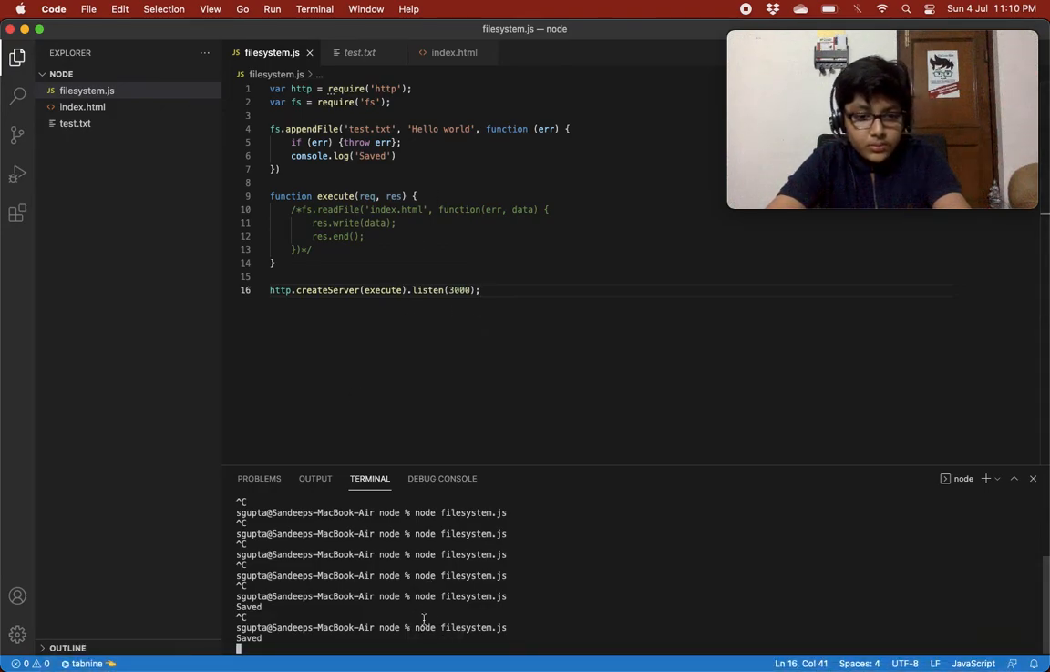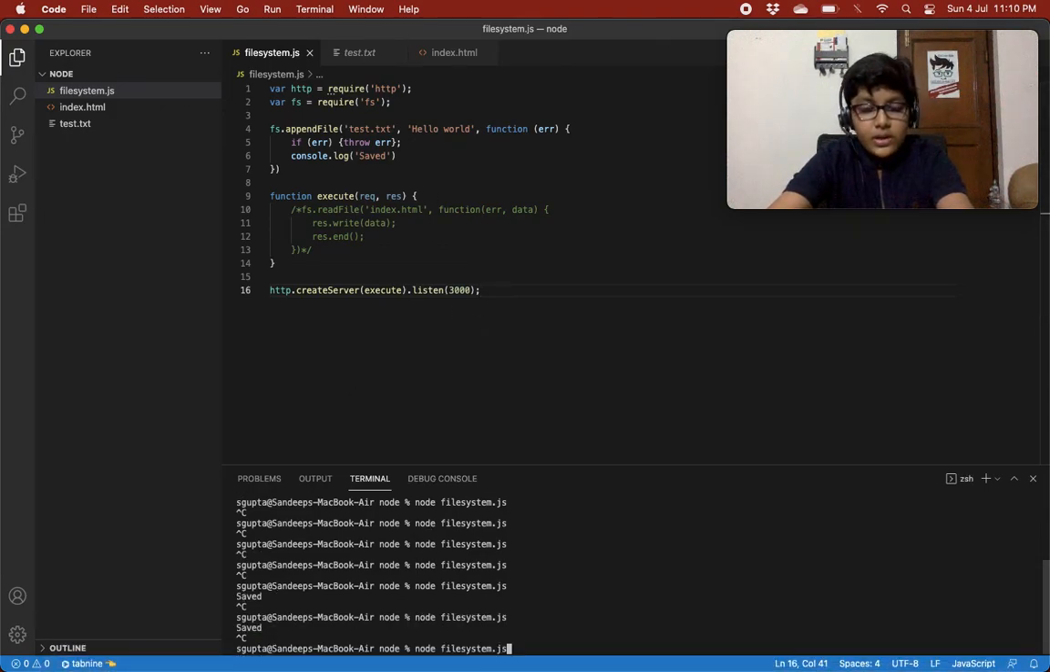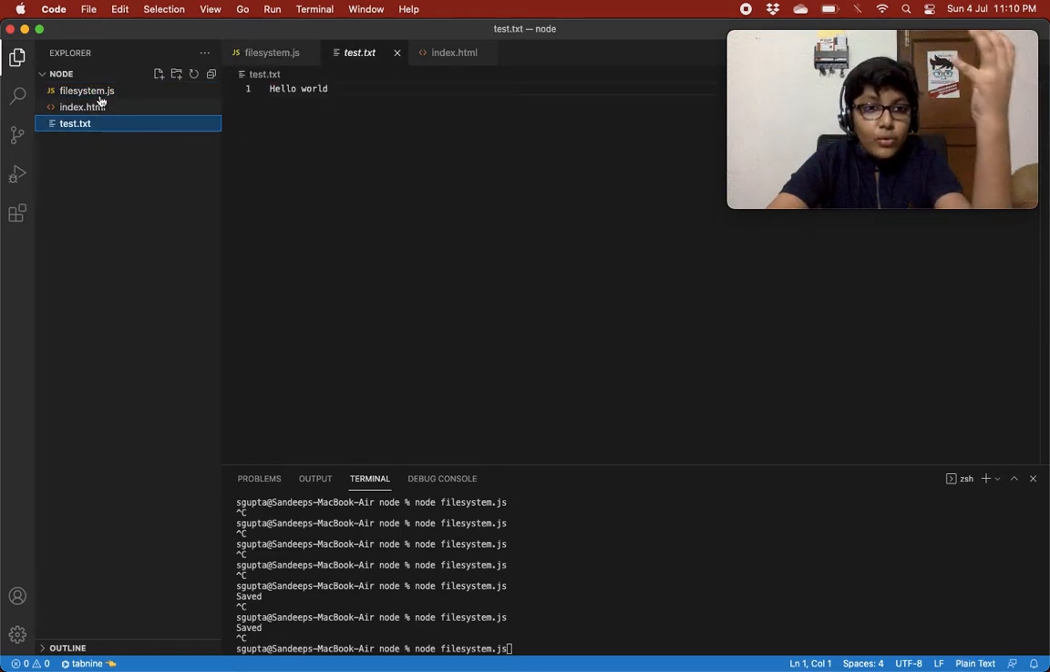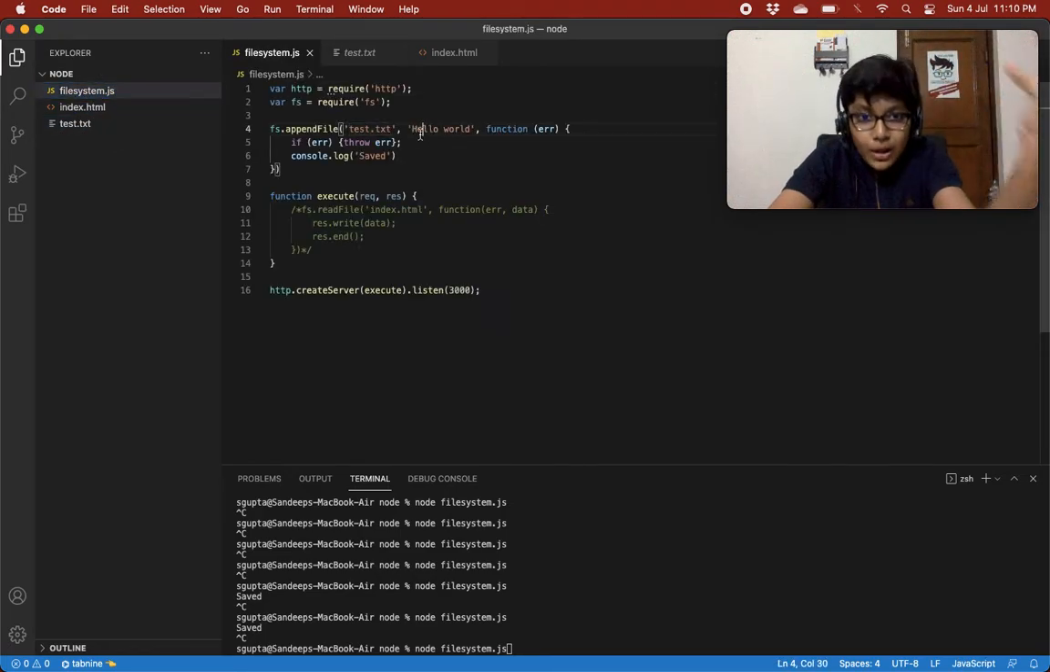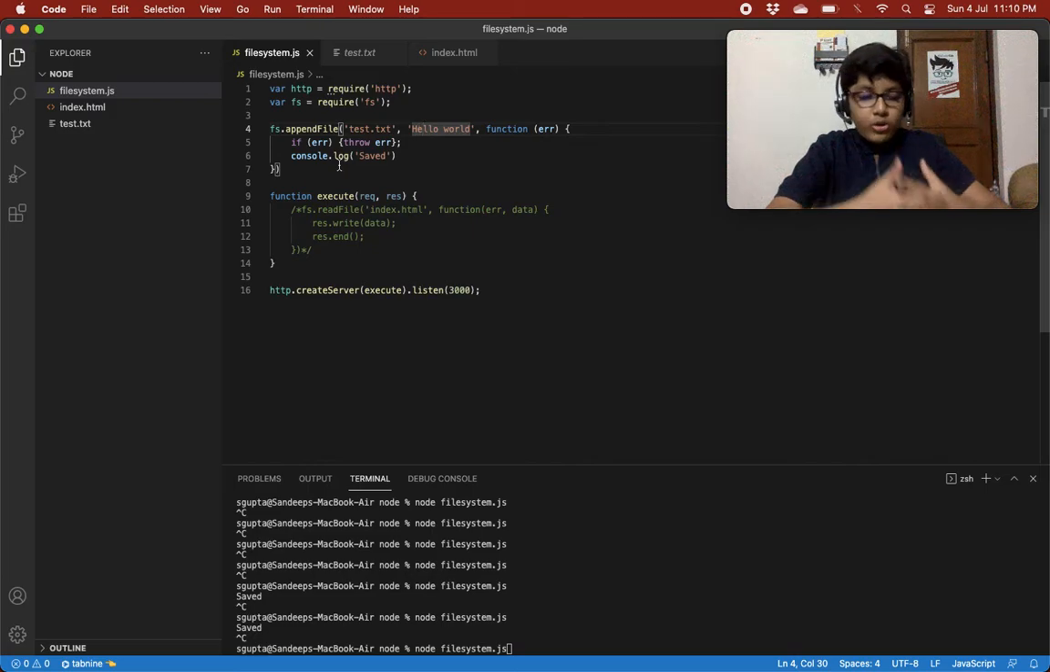For example, we run this over here again. What will happen? It finds a test.txt file, so it would not make a new file first of all. There's already some content, hello world, so it would just add another hello world because it is appending. What does appending mean? Adding. It would not replace the content that's already there, it would add the content to it.